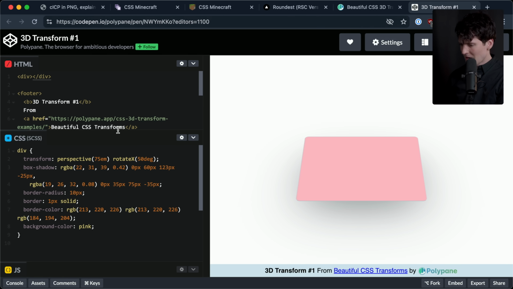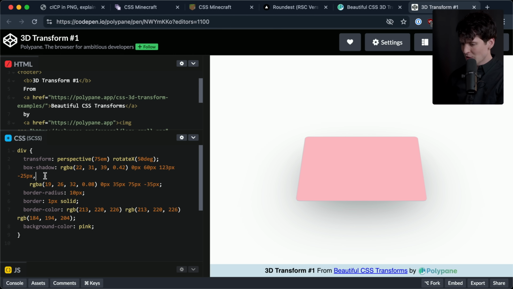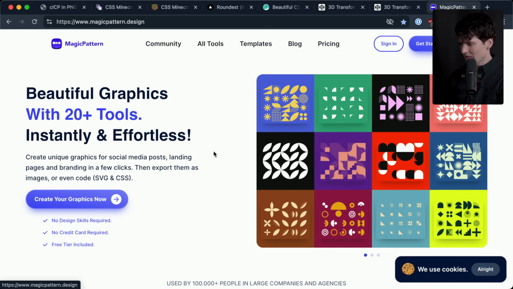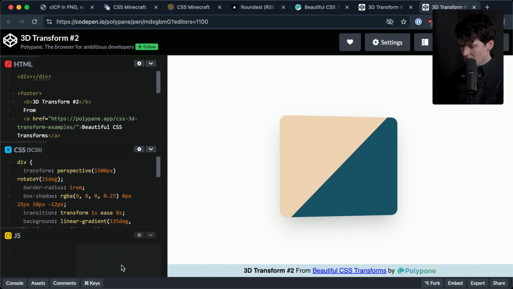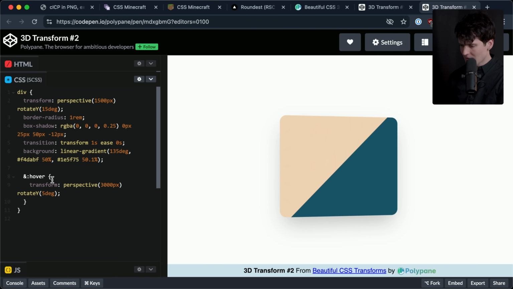I'm still so blown away with 3D CSS. Especially once you start adding animations, it can get really powerful. Like this Magic Pattern example. Yeah, I love this tool, by the way. We use this for a lot of the gradients and things for T3 Chat. Magic Pattern is super useful. Here, it has a little animation. And again, Node.js, because you can do so much animation work in CSS now, you might as well.